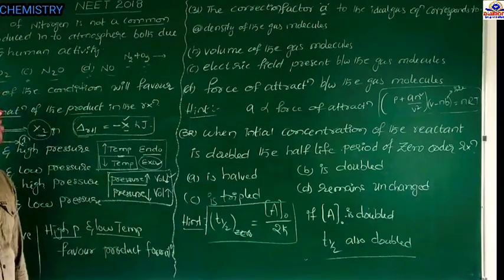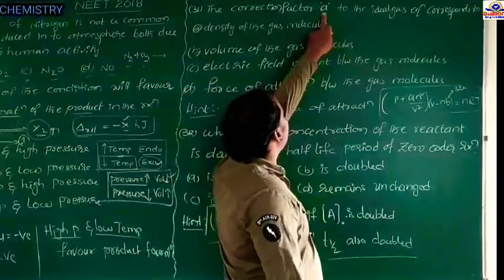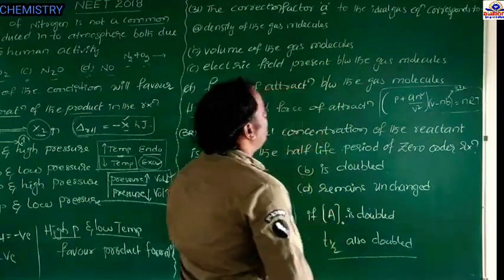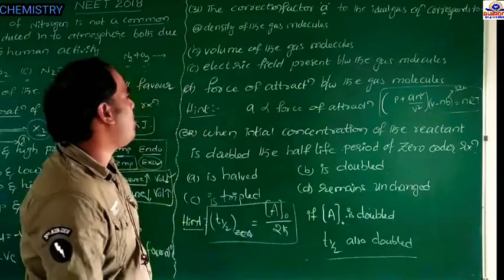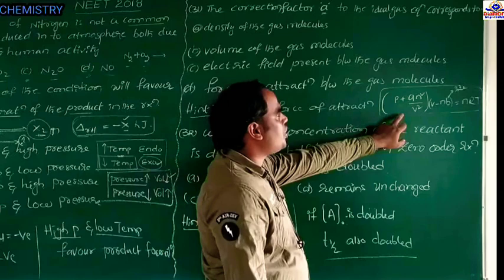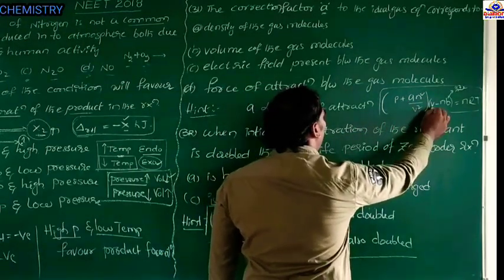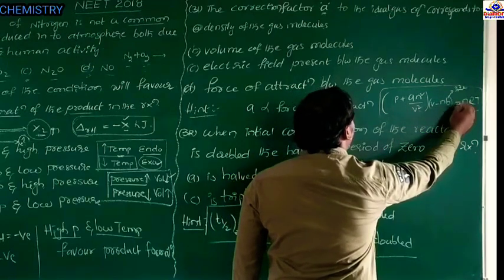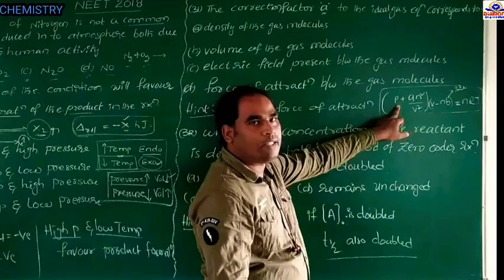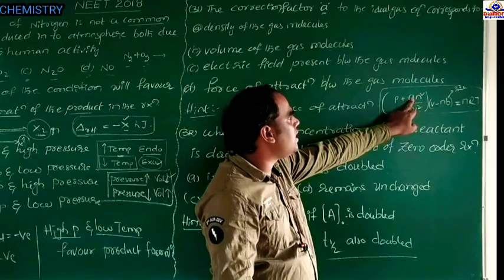So among these four options, which option represents the correction factor A in the ideal gas equation? Okay, the van der Waals equation. See students, this is the van der Waals equation: P plus an square by V square, into V minus nb, equals nRT. Here P is the pressure, V is volume. So what is A?